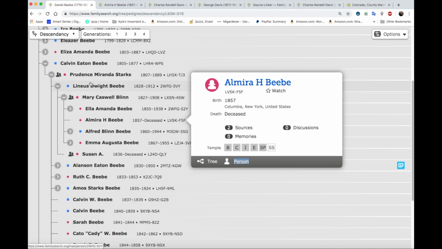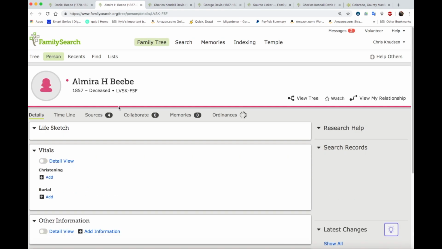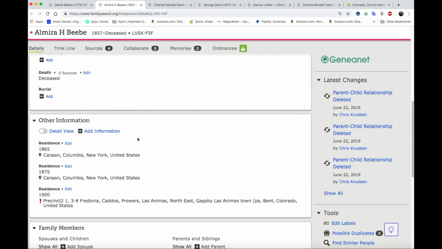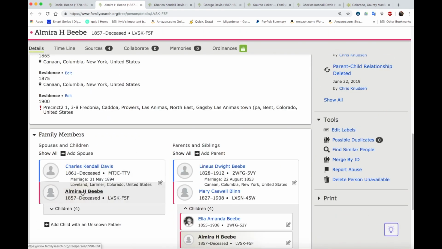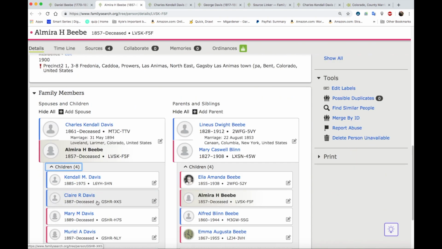Okay, so to recap, I'm still working on my ancestor Daniel Beebe. We decided to work on Elmira H. Beebe because she was listed as not having a spouse. We were able to, let's reload this, we were able to find her spouse, and add some children. Turns out 3 of these children are actually from a previous marriage.